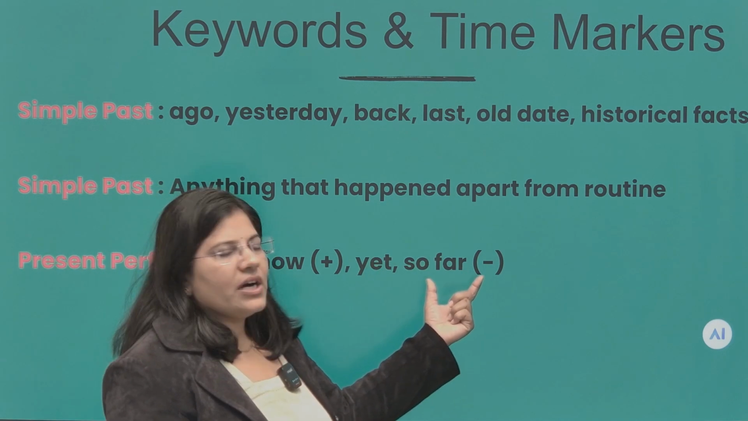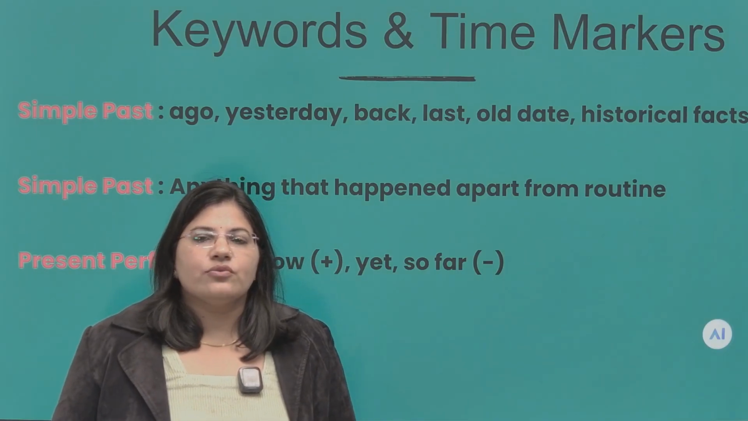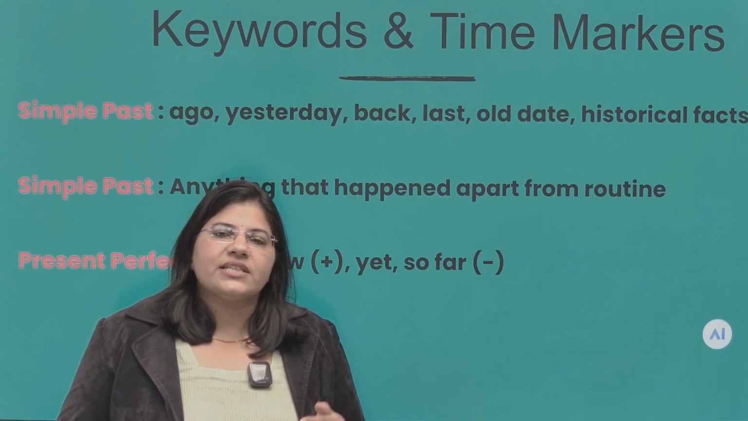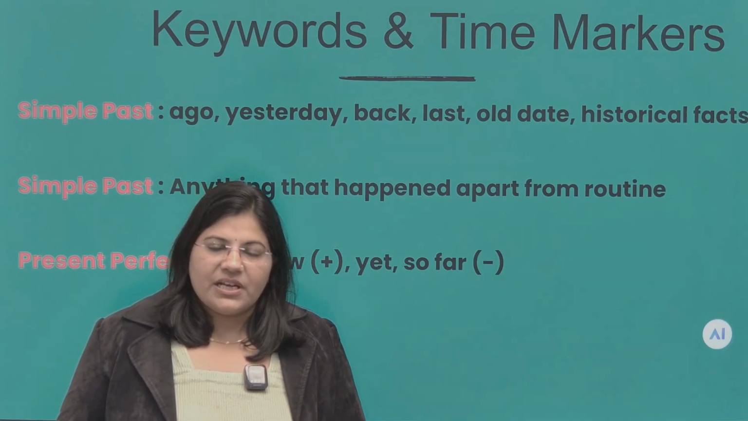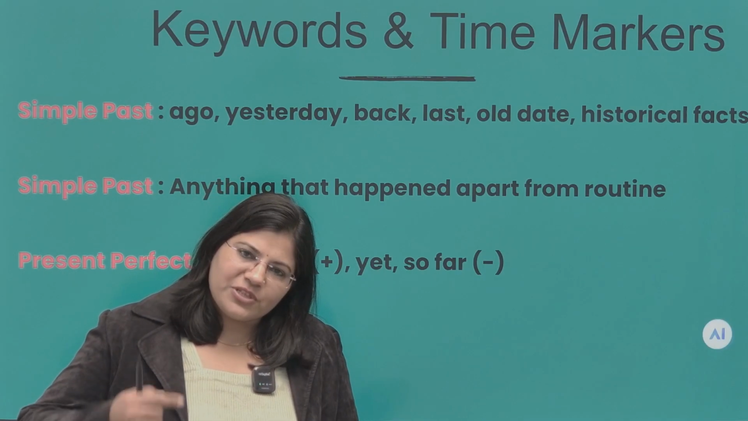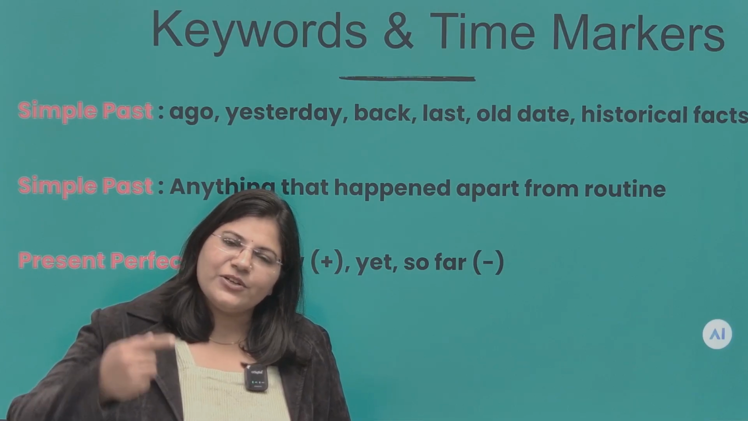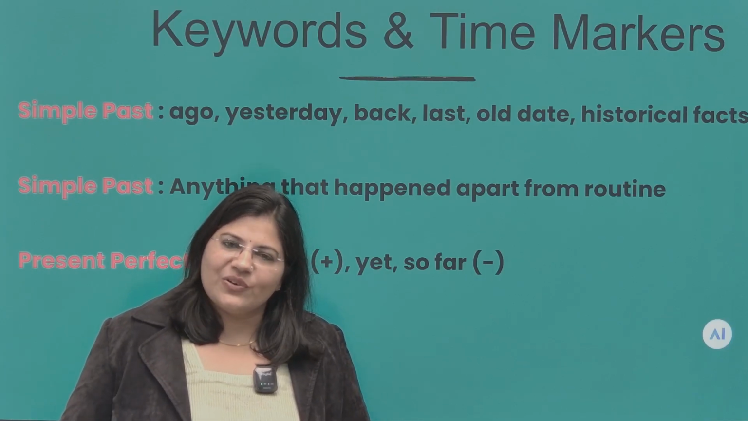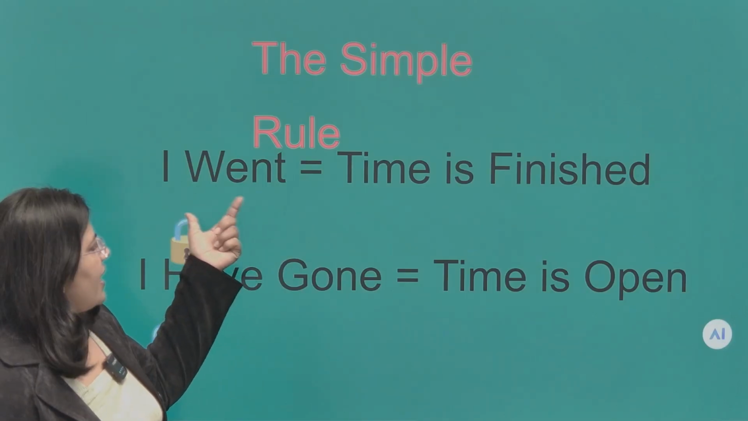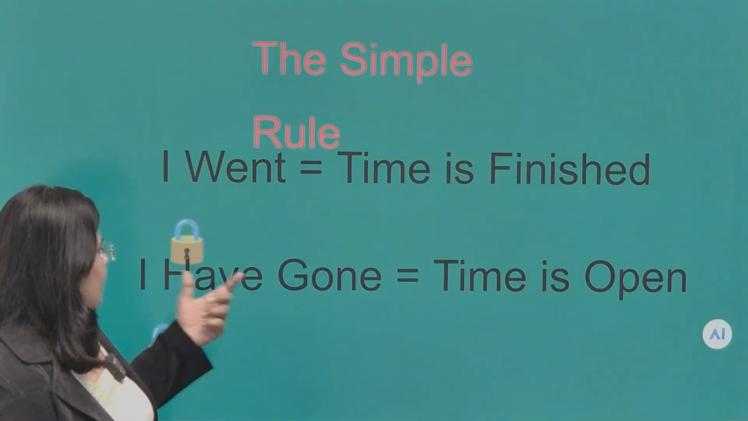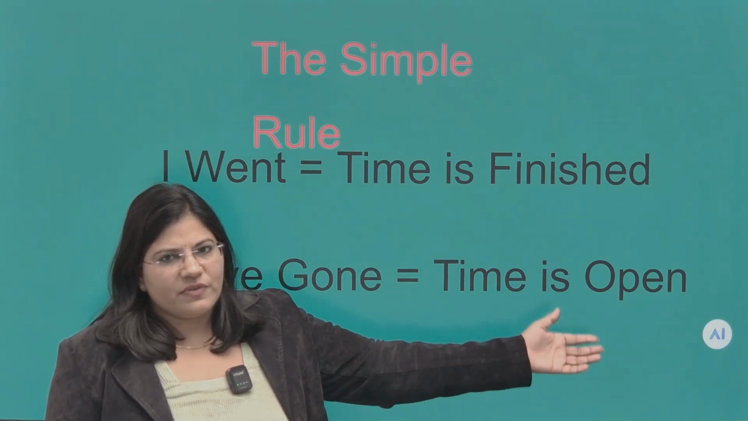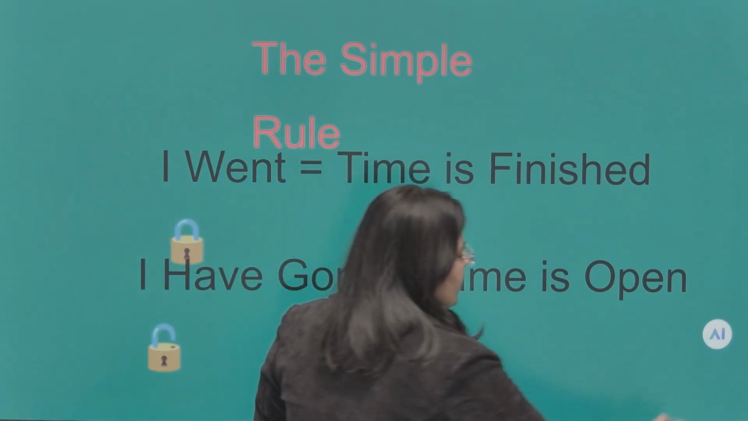Yet or so far. These time markers are used only in negative sentences. It shows that the activity hasn't taken place yet. For example, I speak, I haven't done my homework yet, but I have the possibility. I can go and do my work right now. This is the only difference. So there is a rule, guys. If I speak simple past tense, I went, here time is finished. But if I speak have gone, it means time is open. The same situation is there. That possibility is there or not.